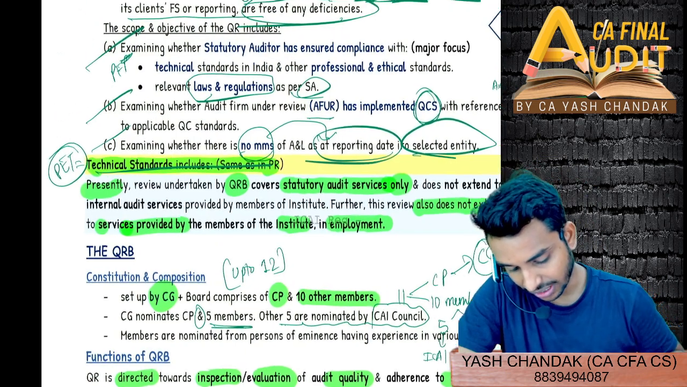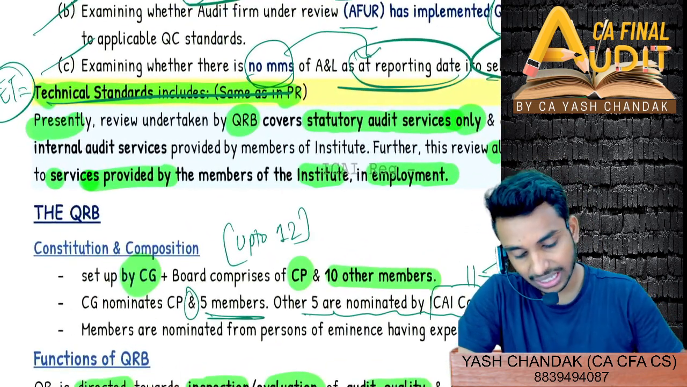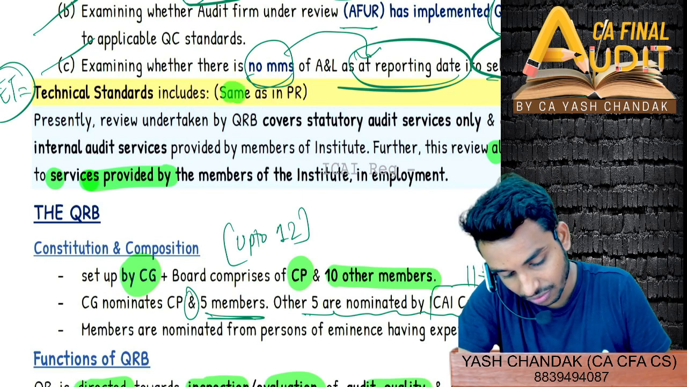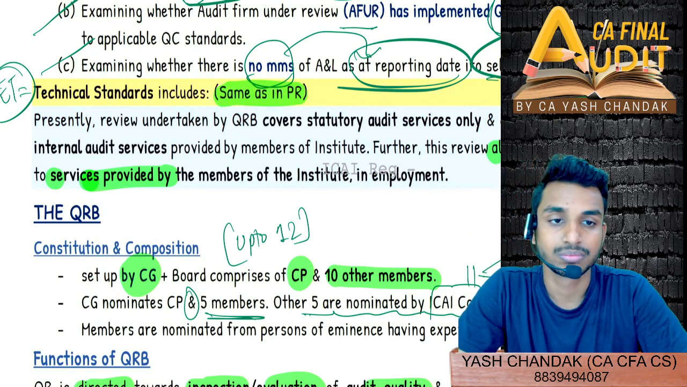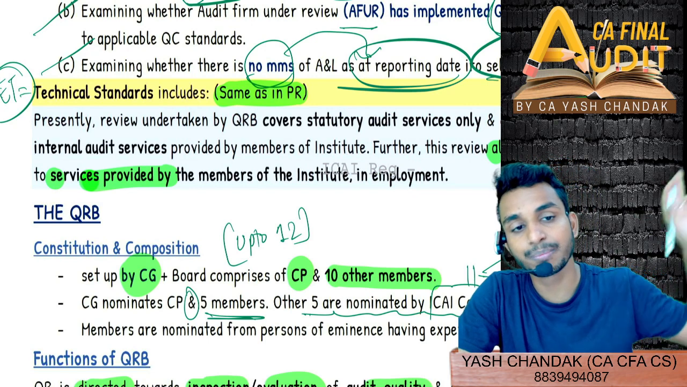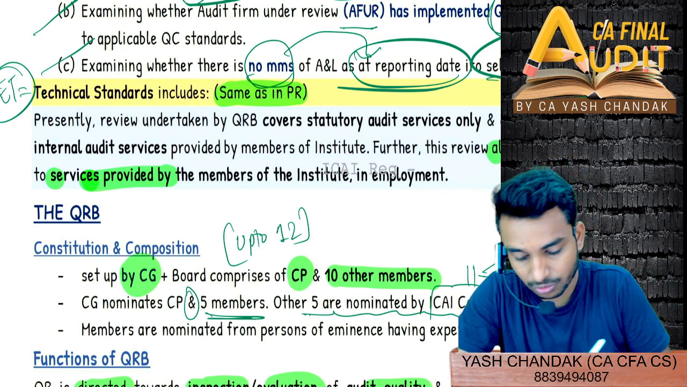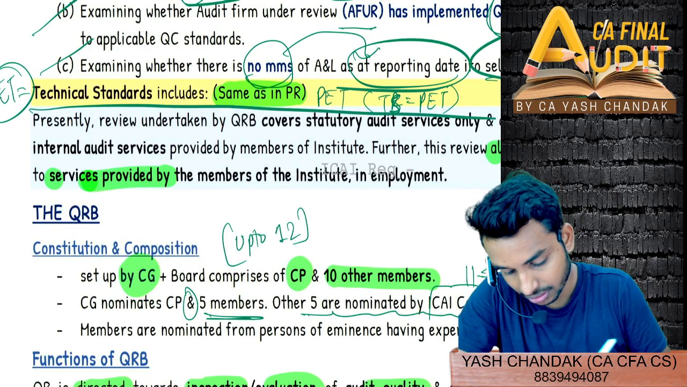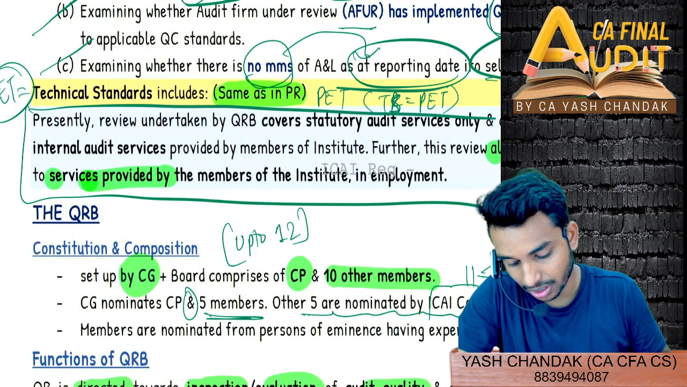You are confusing. This technical standard includes, and that I have finished this. The technical standards topic is over, which is the same as peer review. Whatever was mentioned in the PRB, the same was mentioned in the PRB. So you can refer to it: QR equals technical standards equals PRB here. That's it. And this is a separate line, a separate, different topic.